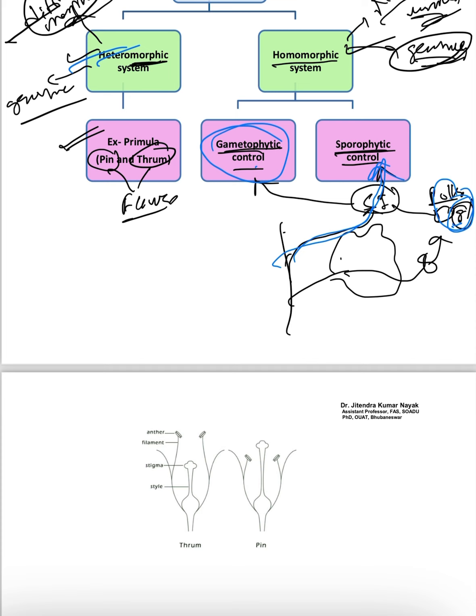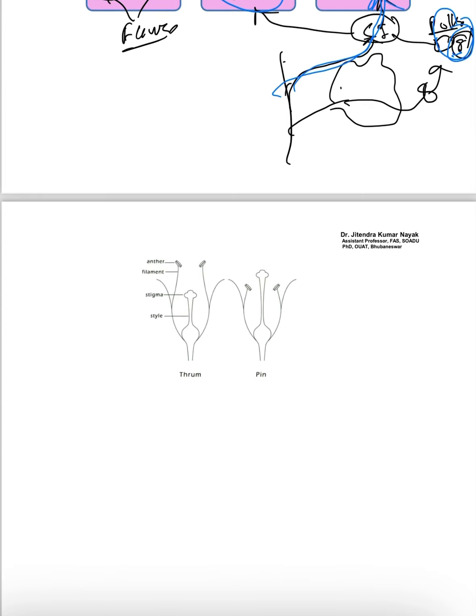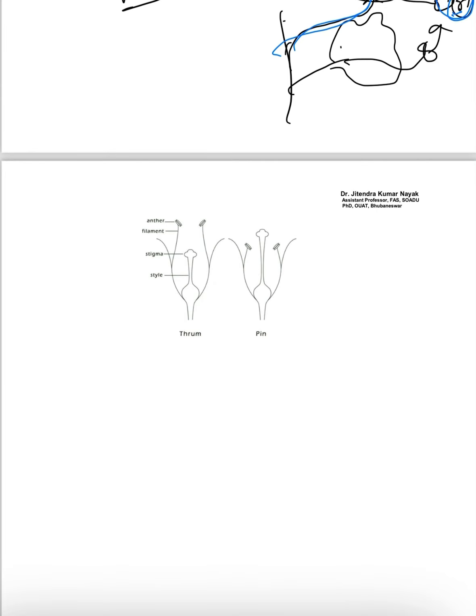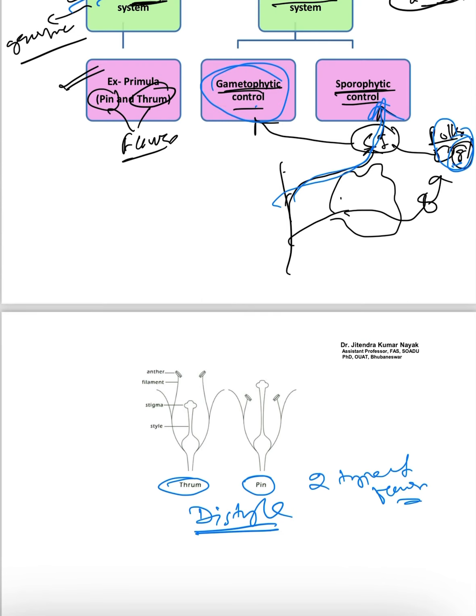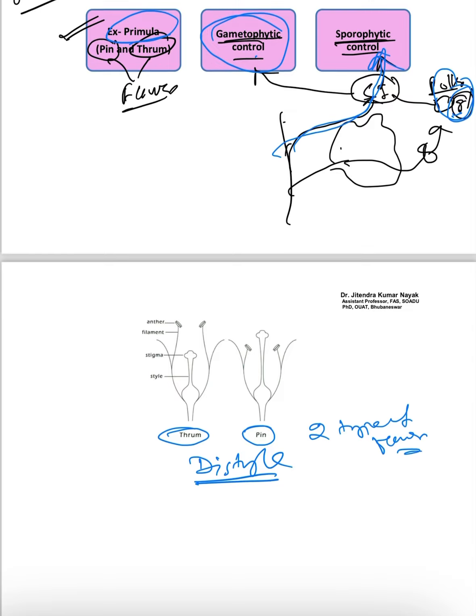Coming to heteromorphic systems, as we have told, the example is Primula. In this case the condition is distyly. Distyly means two types of flowers are produced by the Primula species.